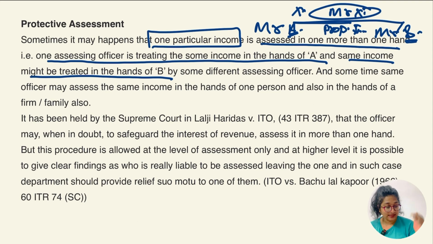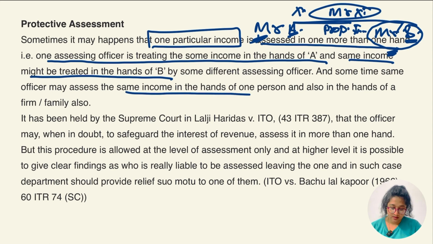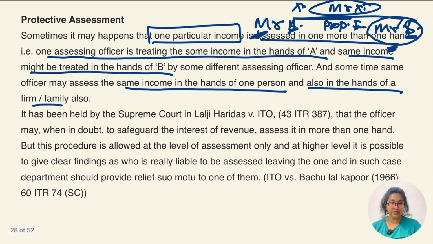No. Once the final judgment is passed, up to that day only, it's going to be computed in both of the total incomes. After all, for example, if it's the will of Mr. B, meaning it's going to be the property of Mr. B, in that case, definitely in his hand it is going to be taxable, and in the other's hand it's not going to be taxable. So by some different assessing officer, and sometimes the same officer may assess the same income in the hand of one person and also in the hand of the other family member.